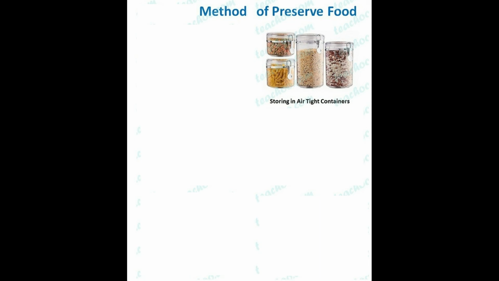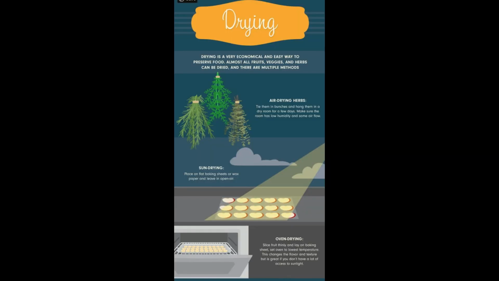Now in this lesson we will see the methods by which food products are stored or preserved. Now, for example, the first method of preserving given in the lesson is drying.